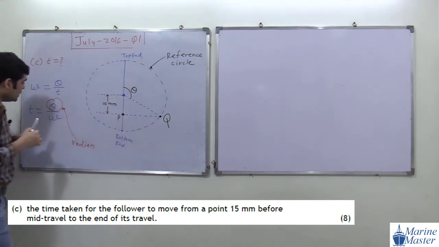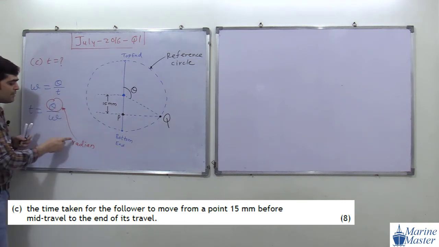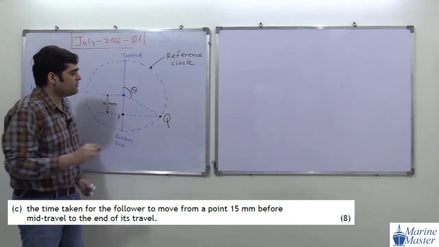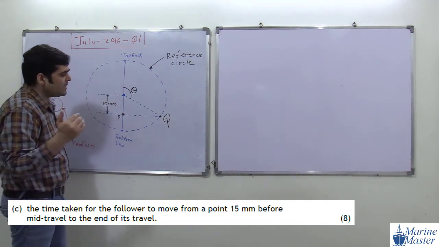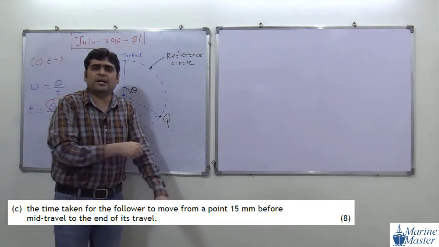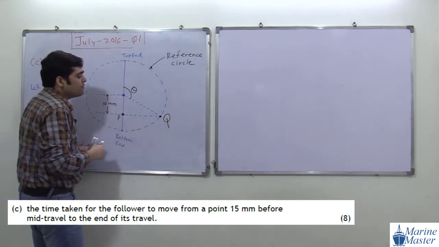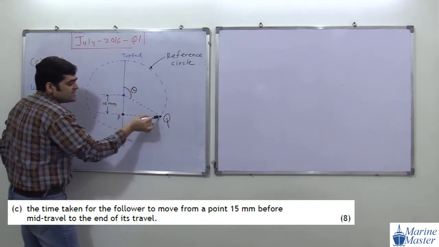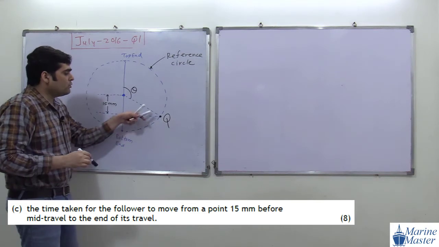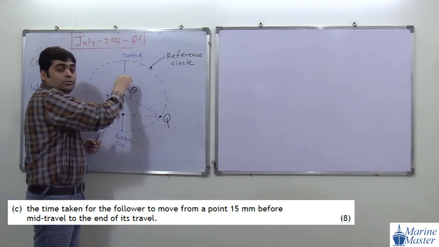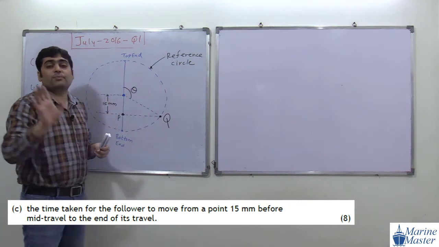And we also should know how to convert degree to radian and radian to degree. So we have here theta. We should know this theta in radian. I am explaining this once again, a lot of times, because this is a little bit difficult to understand. Whatever the time required by the point P going from here to here, the same time is required by the point Q going from here to here. So here we are calculating time for point Q.